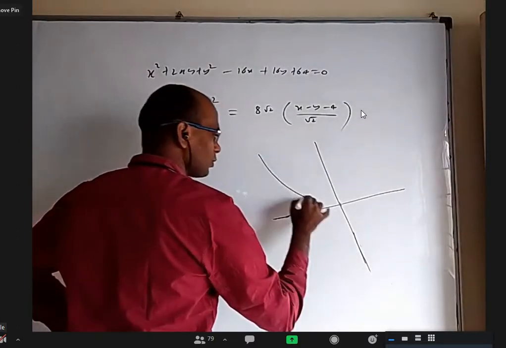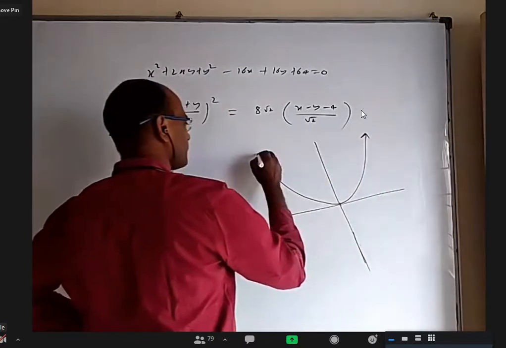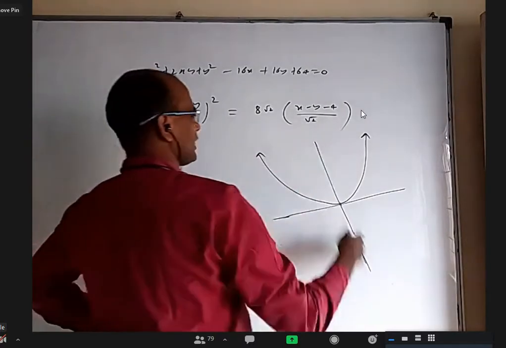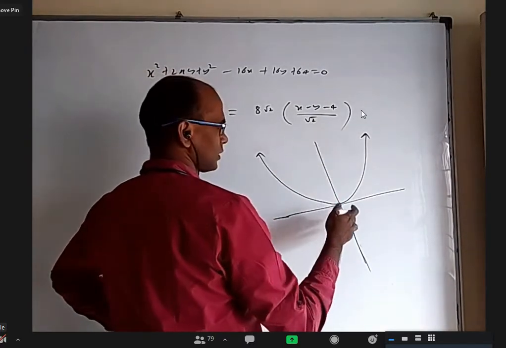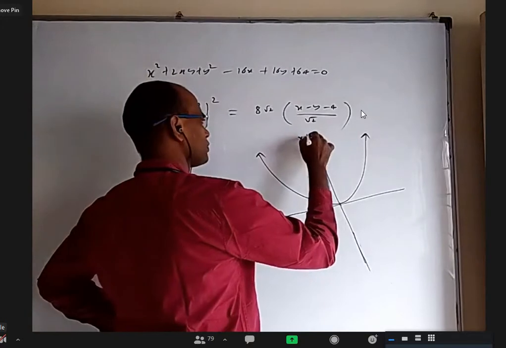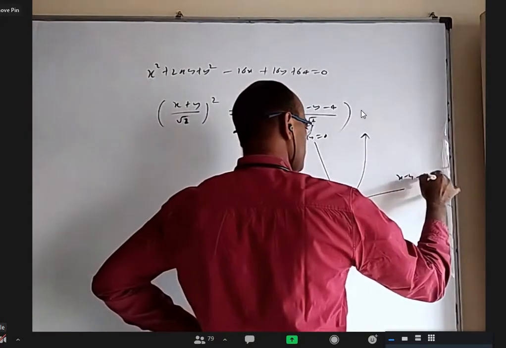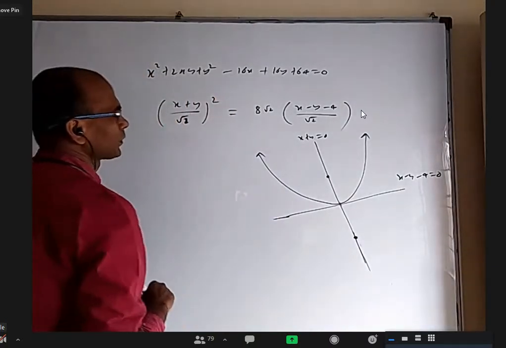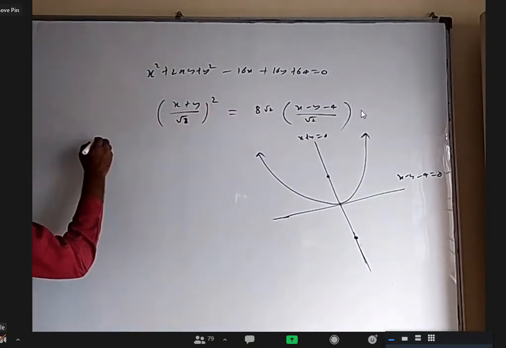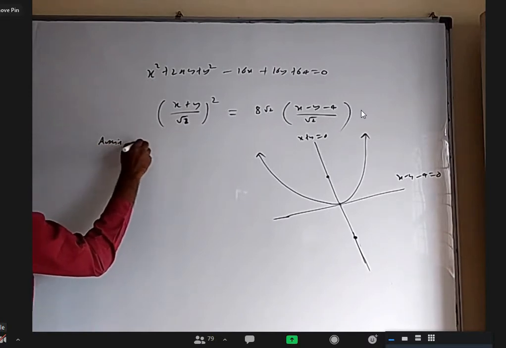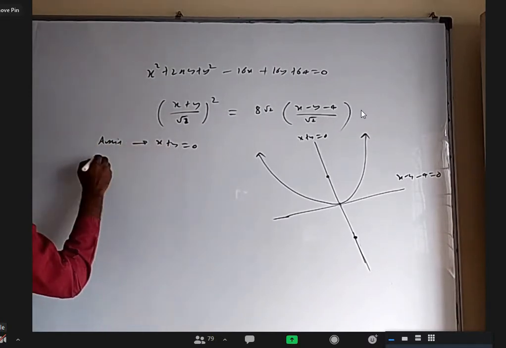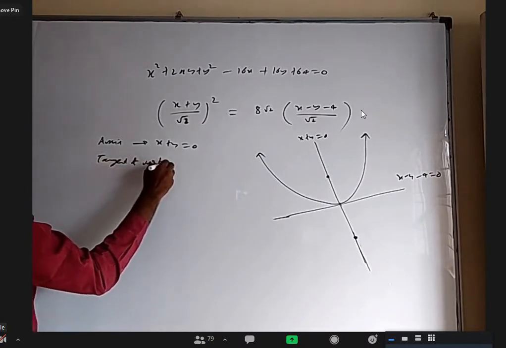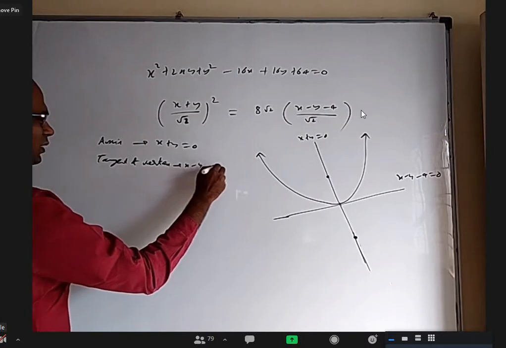Okay, so the parabola is somewhat like this. Maybe upward or downward, doesn't matter. This is the axis, which I said is the axis, right? This is x plus y equal to 0. This is x minus y minus 4 equal to 0. Focus is somewhere here. So it is obviously clear that the axis is x plus y equal to 0, and the tangent at the vertex is x minus y minus 4 equal to 0.